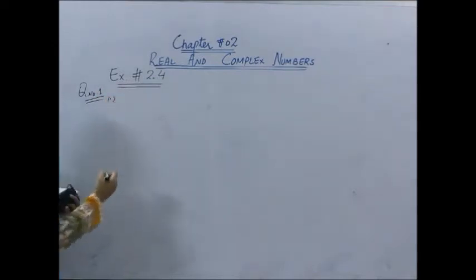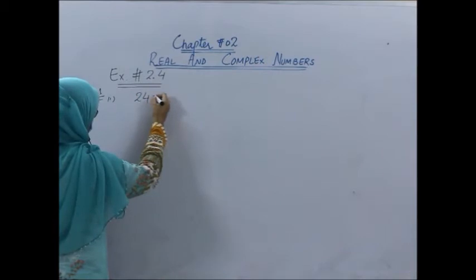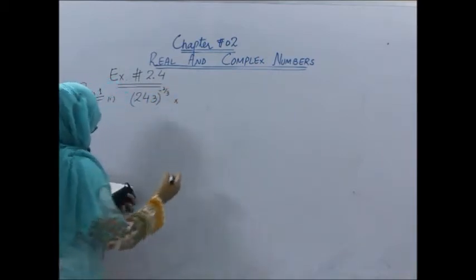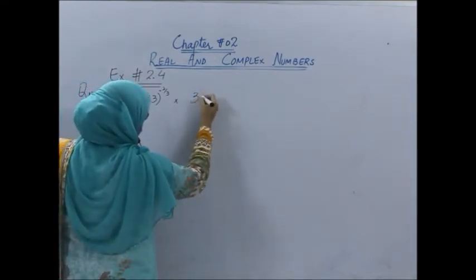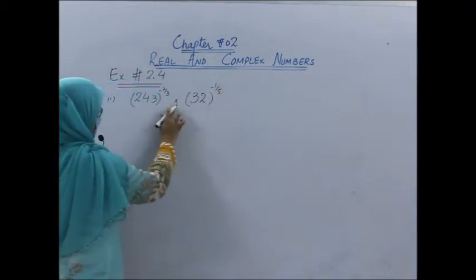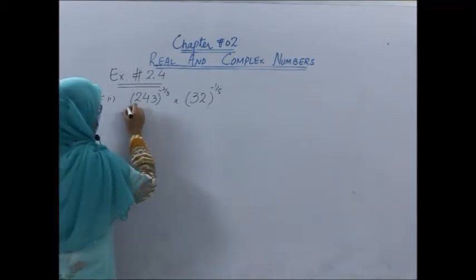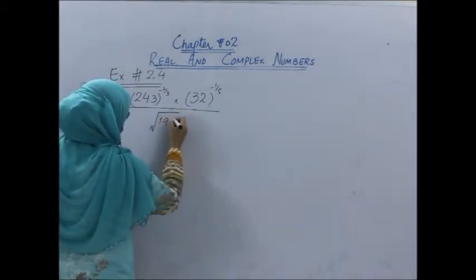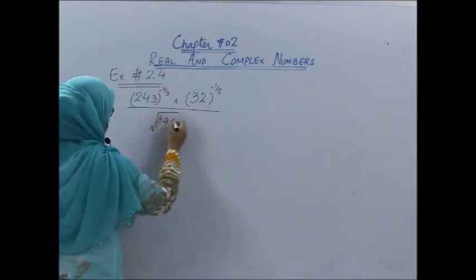First part of this question is 243 power minus 2 by 3 multiplied by 32 power minus 1 by 5. As you can see, if there is no sign among two numbers, it means there is a sign of multiplication. And in the denominator, we have 196 whole power minus 1 under a square root.